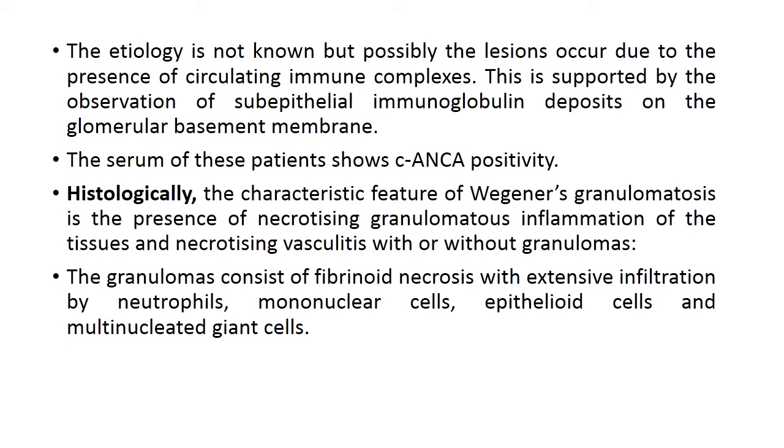This is supported by the observation of subepithelial immunoglobulin deposits on the glomerular basement membrane, and the serum of these patients shows C-ANCA positivity. Histologically, the characteristic feature of Wegener's granulomatosis is the presence of necrotizing granulomatous inflammation of the tissues and necrotizing vasculitis with or without granulomas. The granulomas consist of fibrinoid necrosis with extensive infiltration by neutrophils, mononuclear cells, epithelioid cells and sometimes multinucleated giant cells.